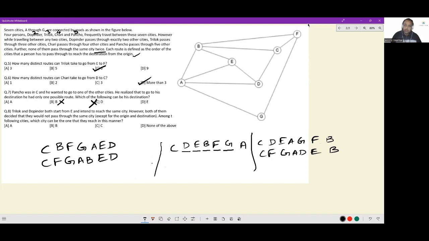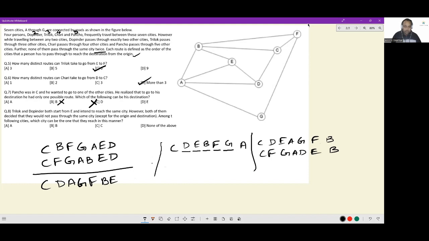Let me see. Are there multiple paths available to E? C, F. No. If I go to F, it will be a problem. C, D, A, G, F, B, E. This is one path.